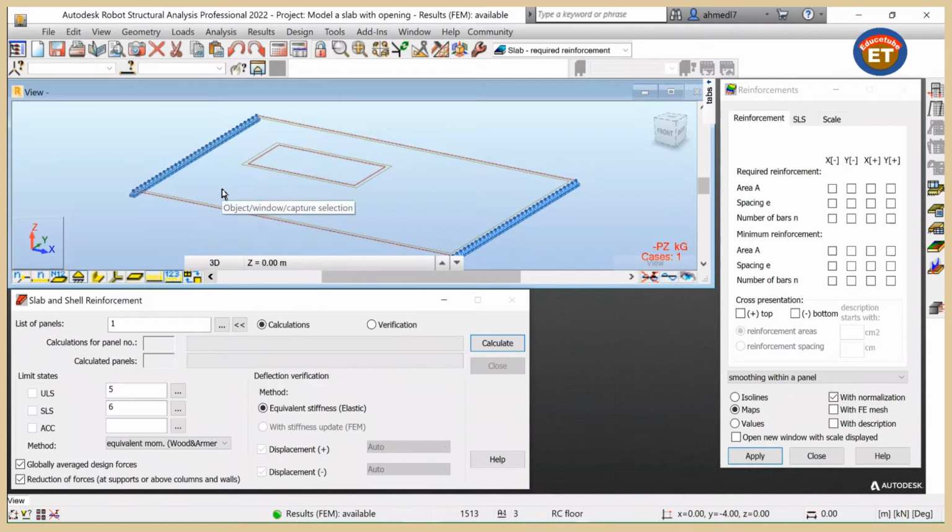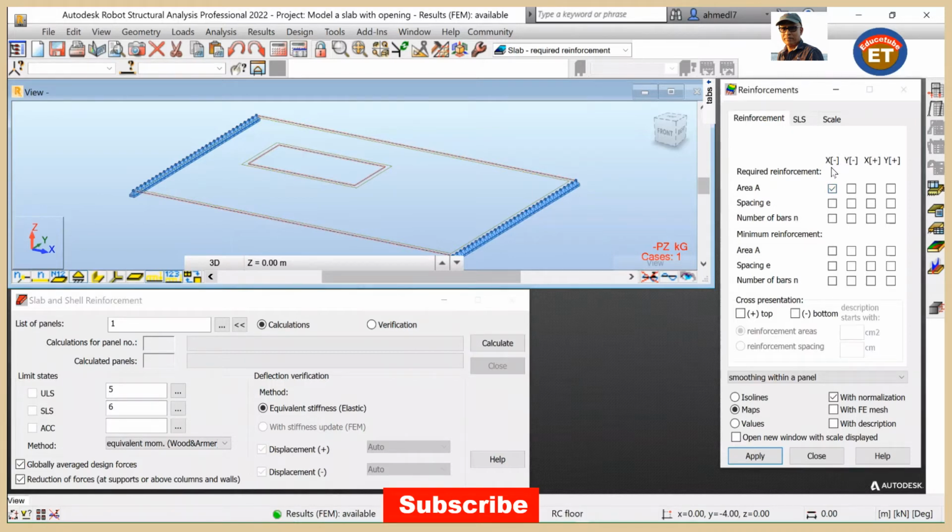Now our next task will be to display the maps of required reinforcement area. How to do that? Come here to this reinforcement dialog. In Area, select this X minus in the required reinforcement group here. Now done.